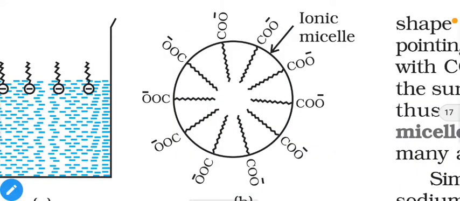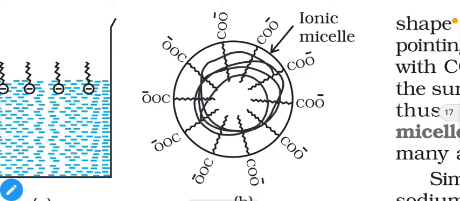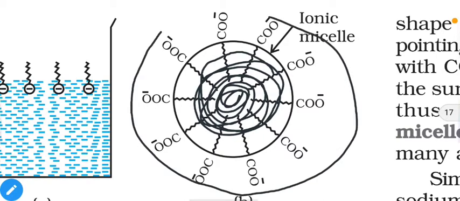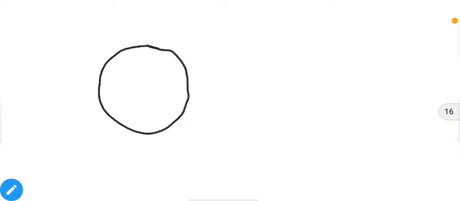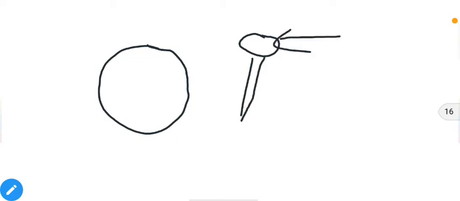That means a bulk of multiple ions covered by the heads, and inside this ball or spherical shape we have the hydrophobic tails. So inside we have hydrophobic tails, and on the surface we have hydrophilic heads. Assume it like this: suppose you have a rubber ball and some sharp pins. Assume the head of a pin is lyophilic, that means it will feel attraction towards the water molecule, and the tail is phobic, it will feel repulsion.